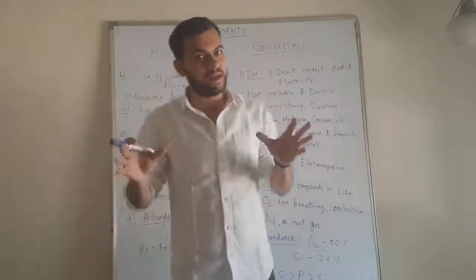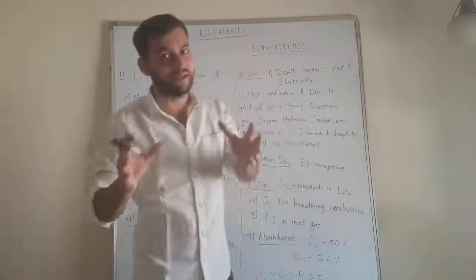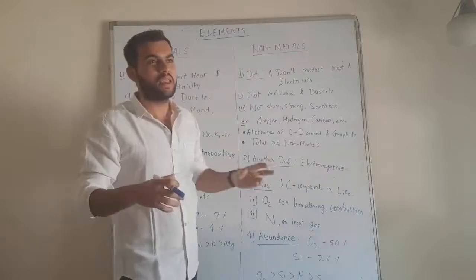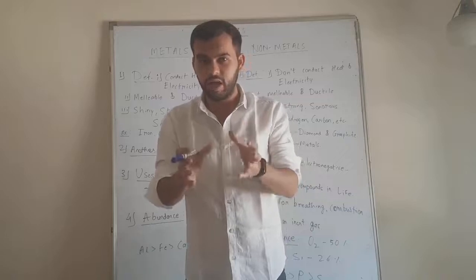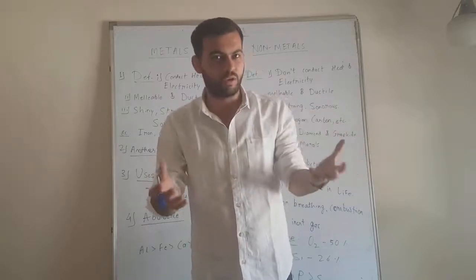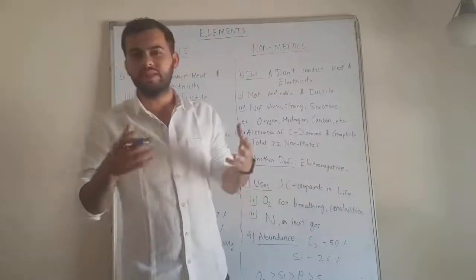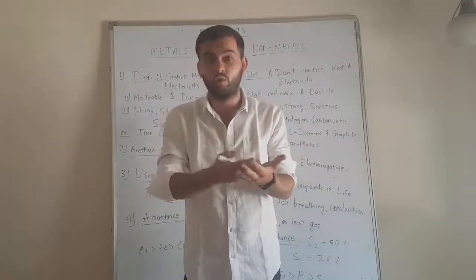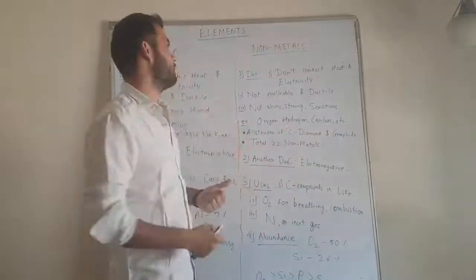Before understanding metals and non-metals, I assume that we already understand what elements are. What is meant by elements? I will still give you a brief. Elements are the simplest forms of matter on the earth which cannot be further divided into simpler substances. This is the definition of elements. We will not go further deep into this. Let's take some examples: carbon, phosphorus, iron, aluminium, sodium, potassium. All these are elements. I assume that we all understand elements very well.